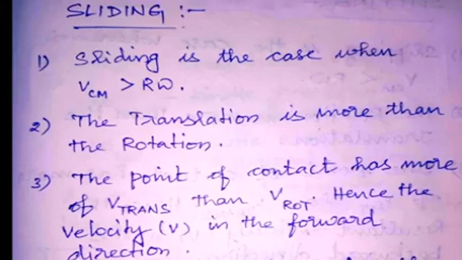The third point: the point of contact has more velocity in translational than in rotational motion. Therefore, we can easily find the velocity in the forward direction, which means the object covers distance in the translational path, not in the rotational path, using the point of contact.